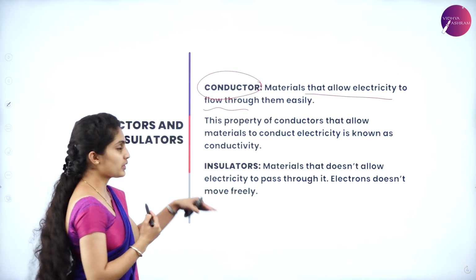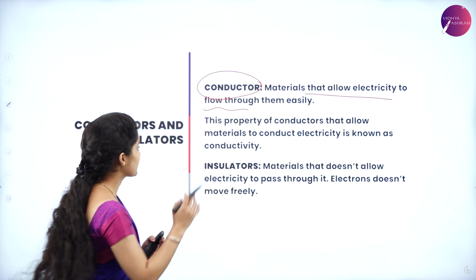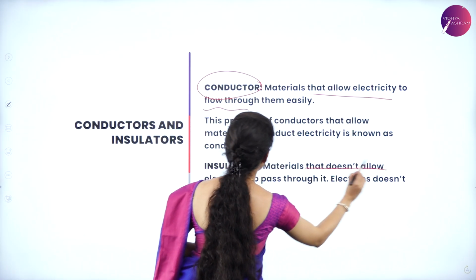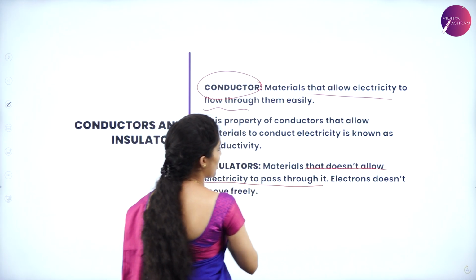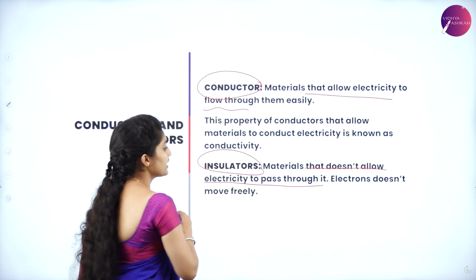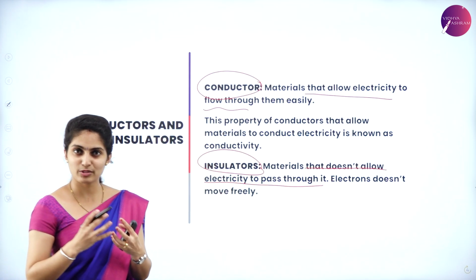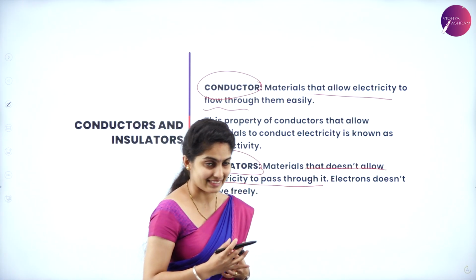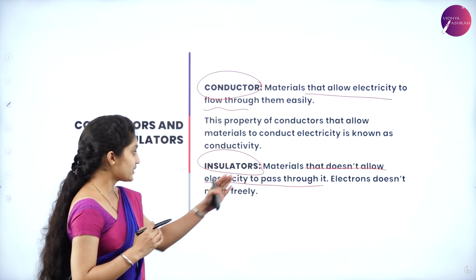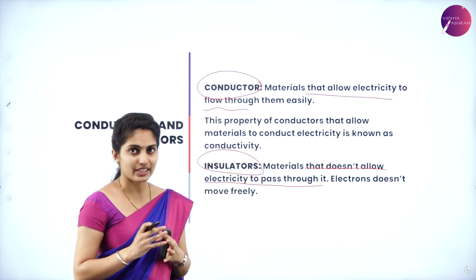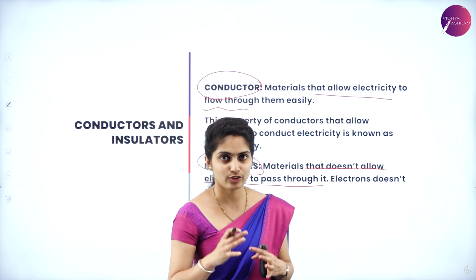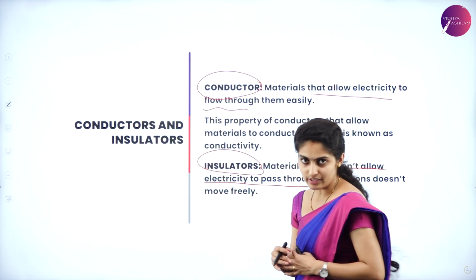Vice versa, the material which does not allow electricity to pass through it is known as an insulator. In conductors, electrons are responsible for generating electricity, whereas in insulators, electrons don't move freely. There is no free movement of electrons in insulators.